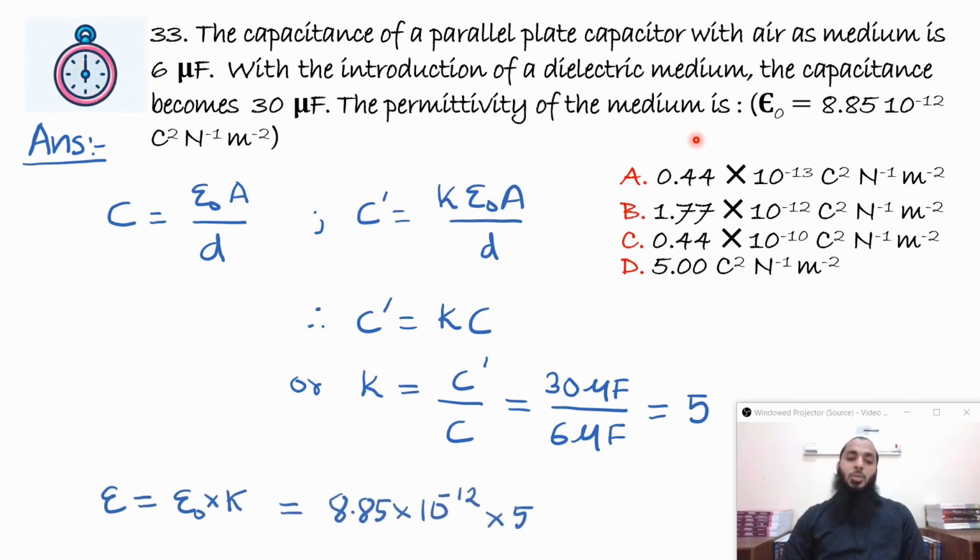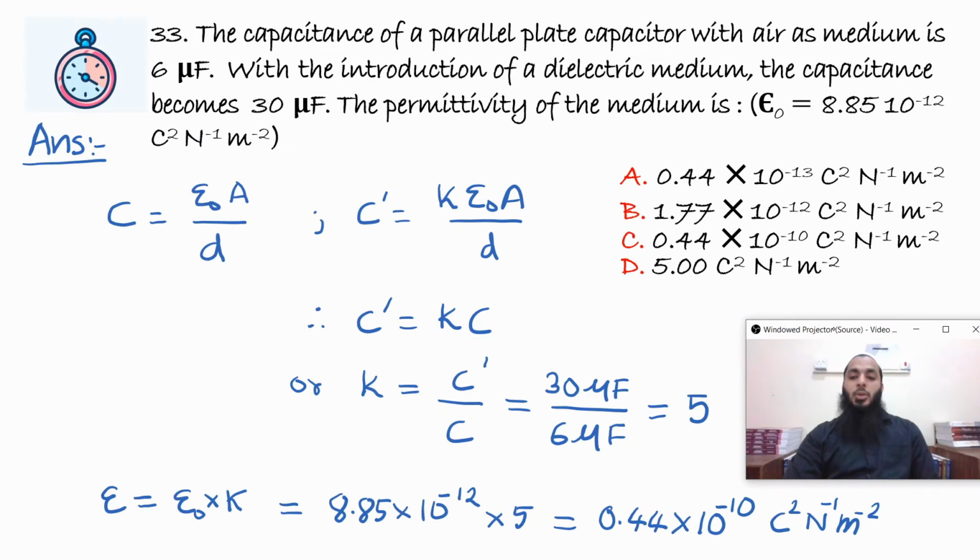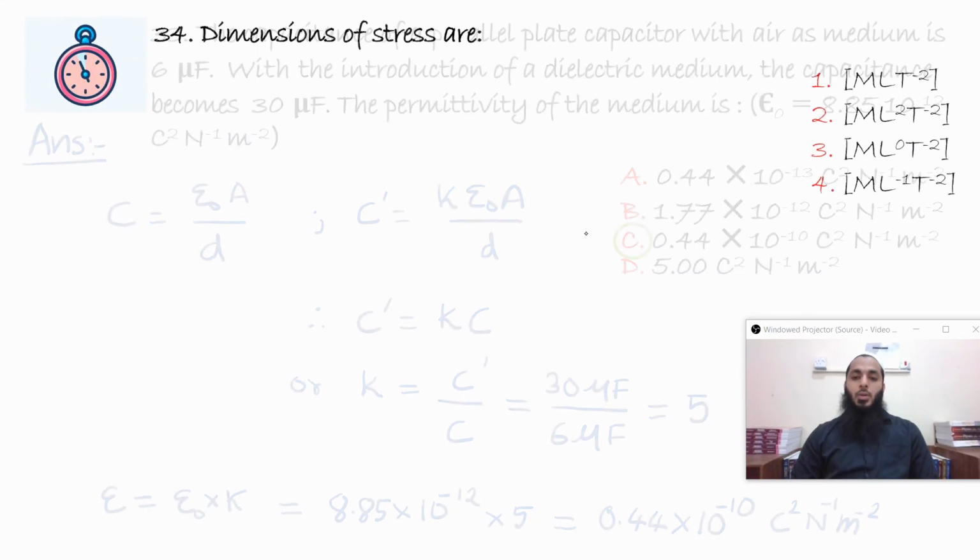And epsilon naught is 8.85 into 10 raised to minus 12, given in the question also, multiplied by kappa, which we just found. So the answer will come out to be 0.44 into 10 raised to minus 10 coulomb square per Newton per meter square. So the option is C.